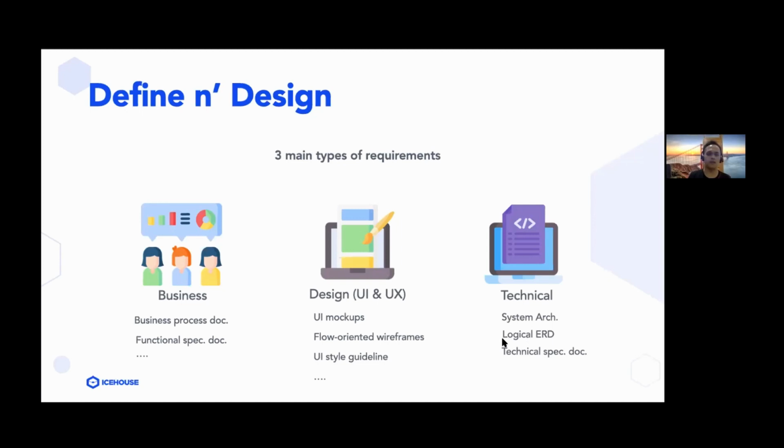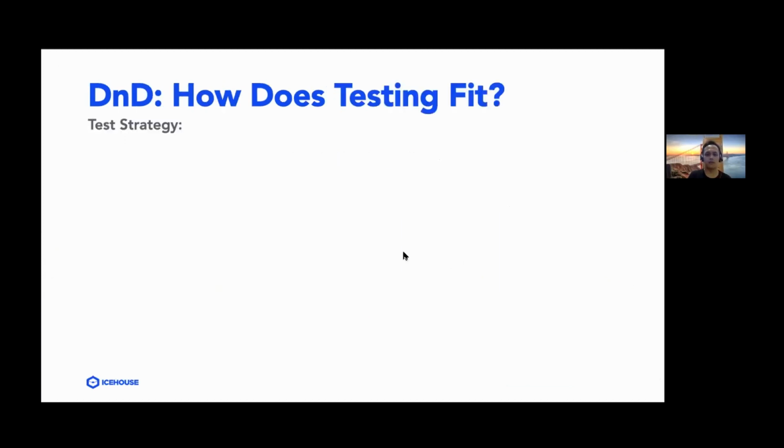specification document. But within the technical requirements, what I'm going to be focusing on is actually the testing strategy, because that is the first testing activity done within a software development project at Icehouse. So within a testing strategy, what is it about? A testing strategy is basically a document which describes what I'm going to be testing and how I'm going to be testing during the software project.